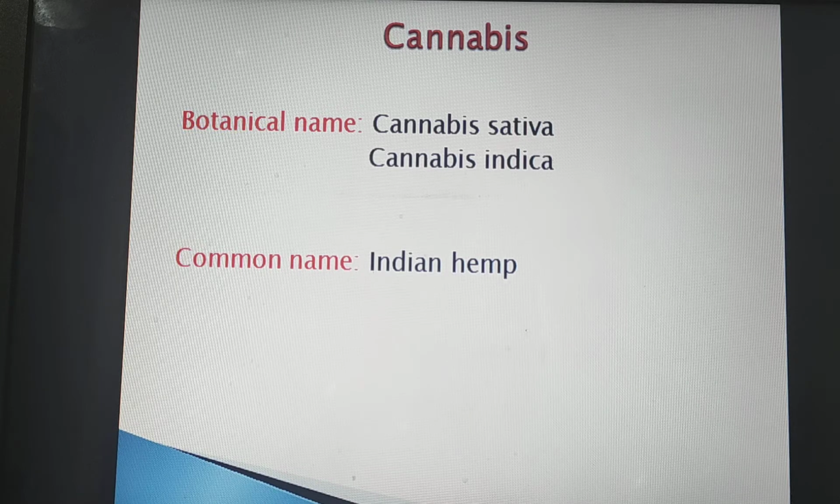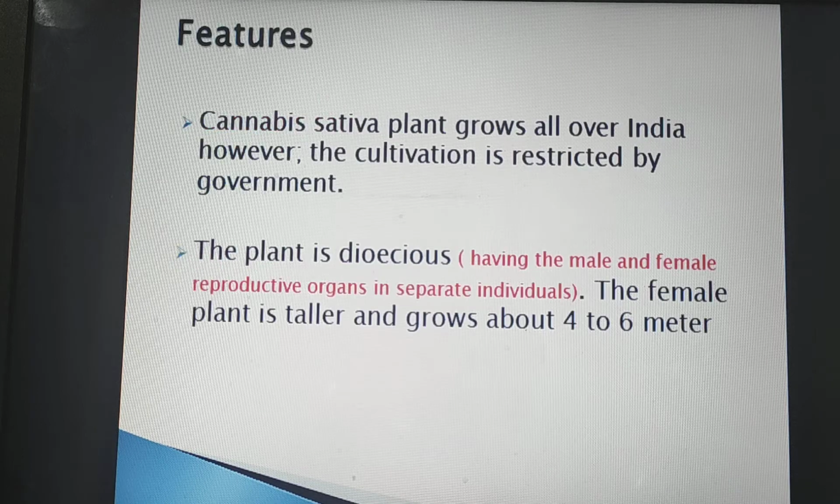The botanical names of cannabis are Cannabis sativa and Cannabis indica. These are two species used for the preparation of bhang, charas, ganja, etc. The common name is Indian hemp. Features of the plant: Cannabis sativa grows all over India. However, cultivation is restricted by the government, but it is easy to grow in the Indian environment, meaning hot and humid.